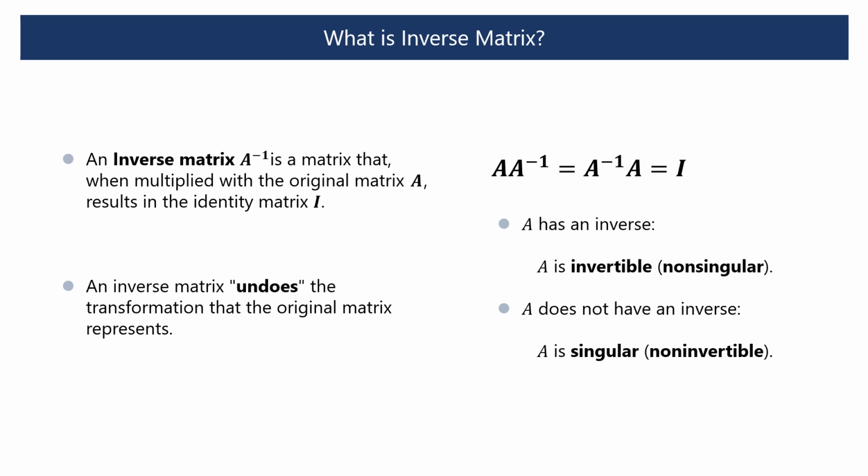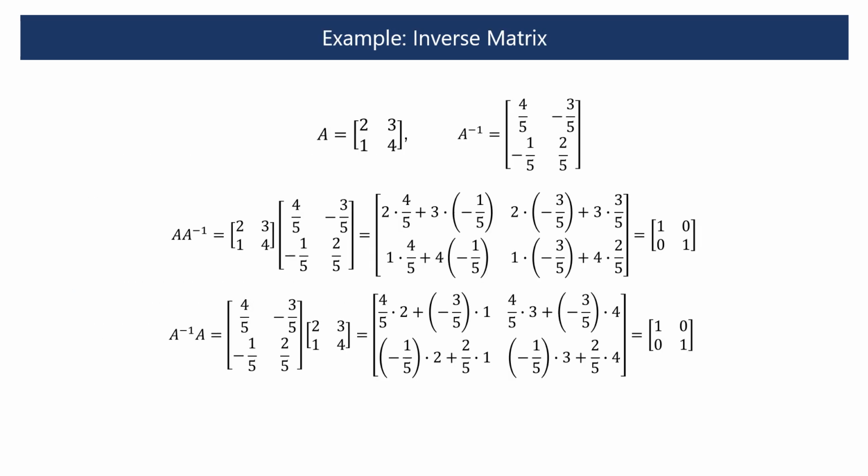If a matrix A has an inverse, we say that A is invertible or non-singular. If A does not have an inverse, it is called singular or non-invertible. As an example, let's take this matrix A. This matrix A is invertible. Its inverse matrix is this matrix. If we multiply these matrices, we will obtain the identity matrix, regardless of the order in which they are multiplied. How to find this inverse matrix will be discussed later.